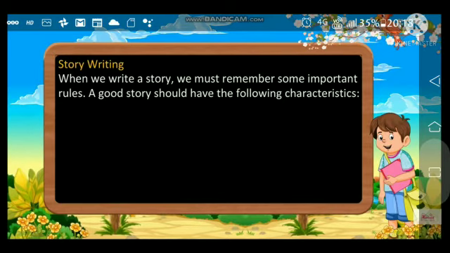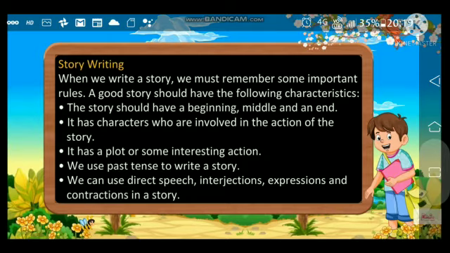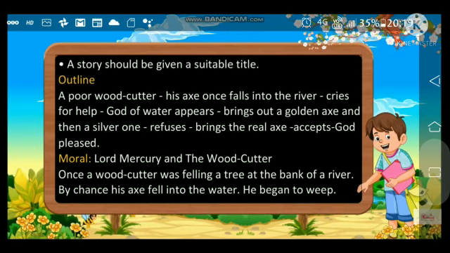Now, when we write a story, we must remember some important rules. A good story should have the following characteristics. The story should have a beginning, middle, and an end. It has characters who are involved in the action of the story. It has a plot or some interesting action. We use past tense to write a story. We can use direct speech, interjections, expressions, and contractions in a story. A story should be given a suitable title.